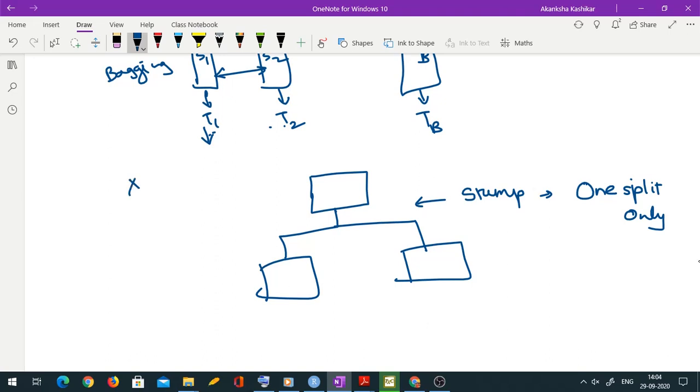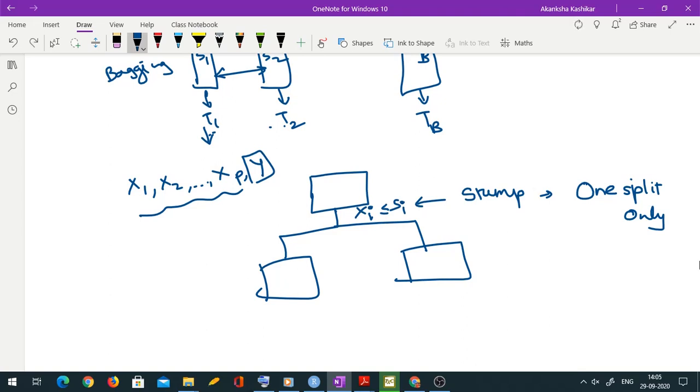Suppose I have x1, x2, xp and y. Y is my response, x1, x2, xp are regressors. Initially we fit a model for y using these regressors x1, x2, xp. So I get one single split, some xi less than or equal to si as my splitting criterion.